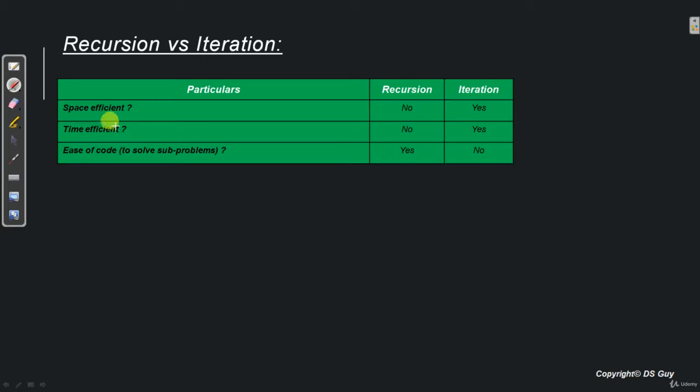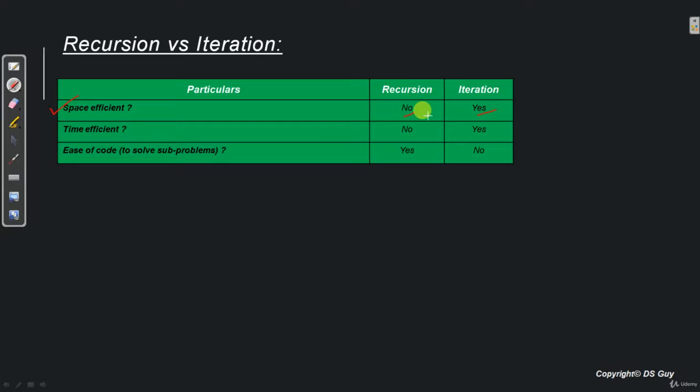So here we have taken three important parameters to compare recursion with iteration. The first is space efficiency. Now when it comes to space efficiency, iteration always has an upper hand compared to recursion. Now why is that? The reason is very simple.